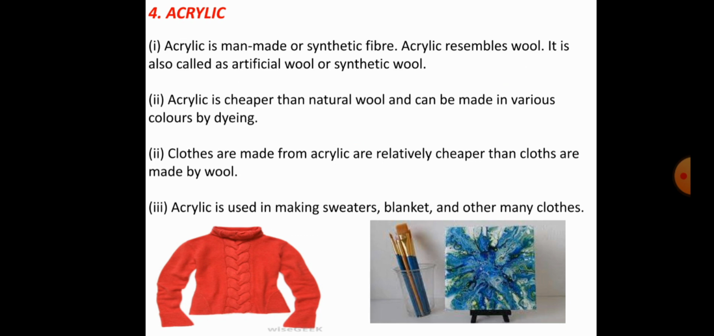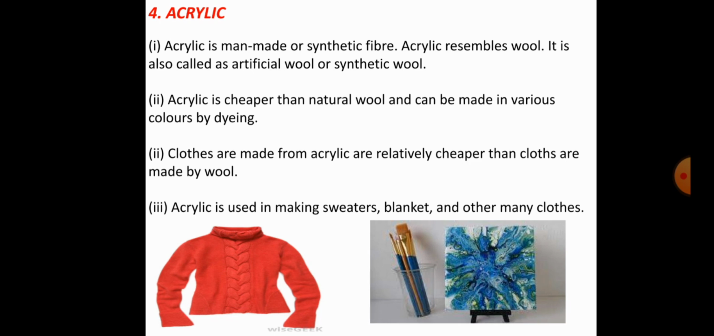Next, coming to the last type of man-made or synthetic fiber, that is acrylic. Acrylic is a type of synthetic fiber. You observe acrylic in sweaters, the fabric material that we use for making sweaters. Acrylic is a man-made or synthetic fiber, and it also resembles wool.